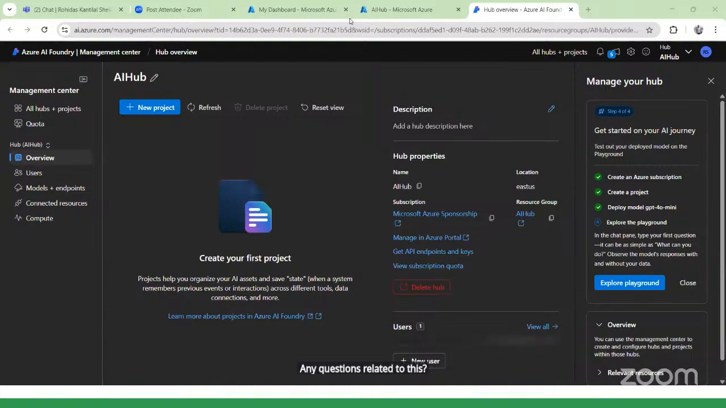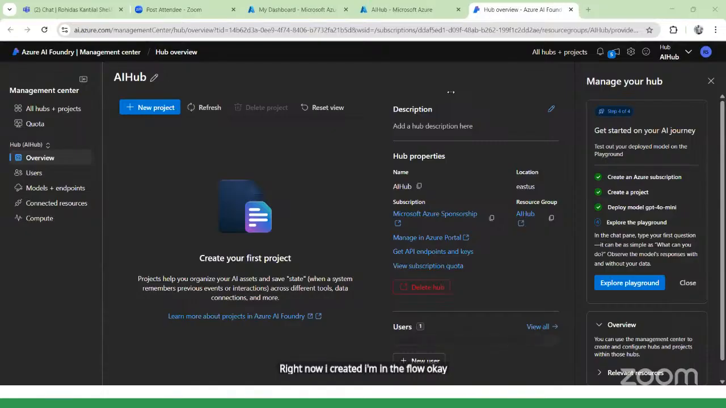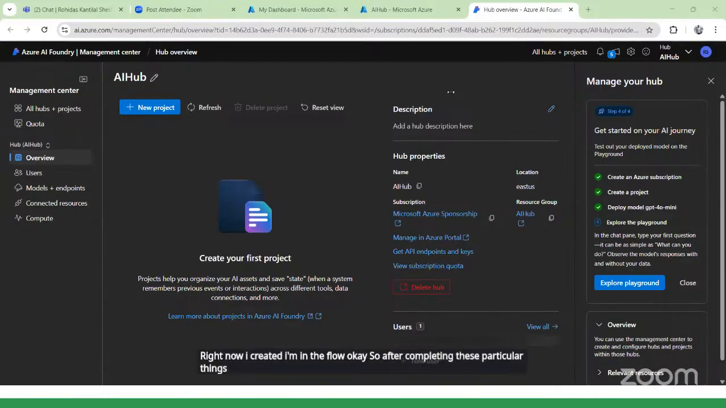Okay, Abhishek is asking for it again. Okay, all understood, sir. Okay, thank you. Those who are asking to do it again: right now I am in the flow. After completing this, I will again repeat what I have done. So don't worry about this.